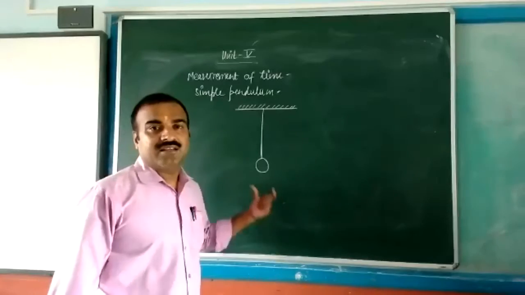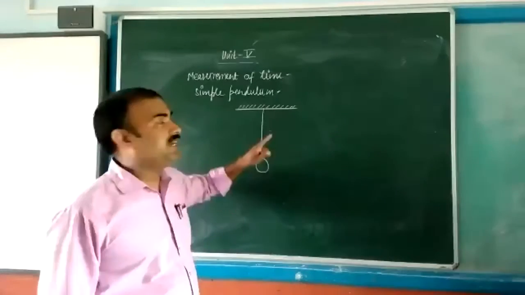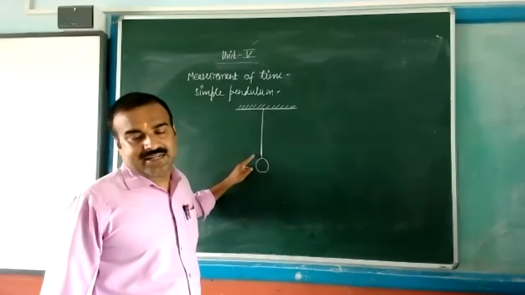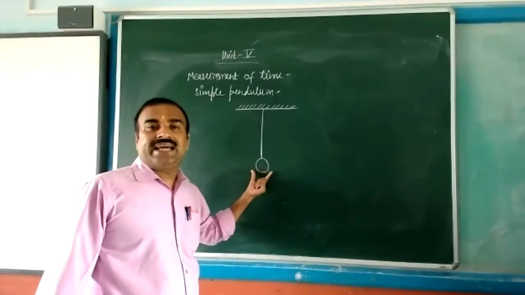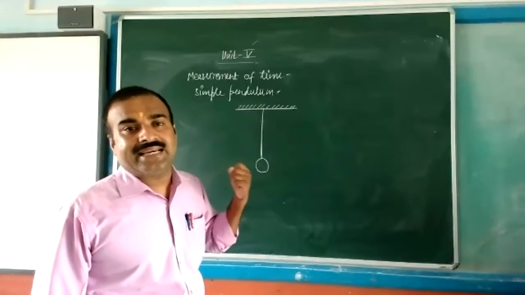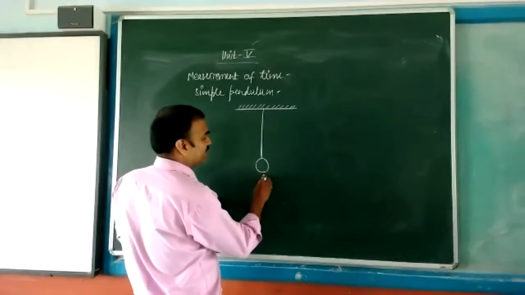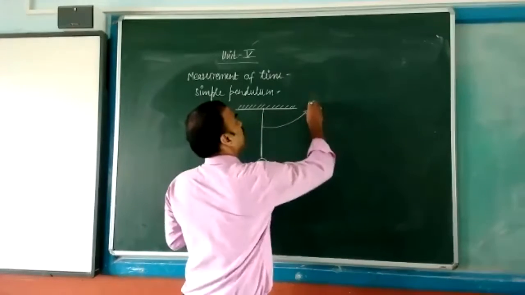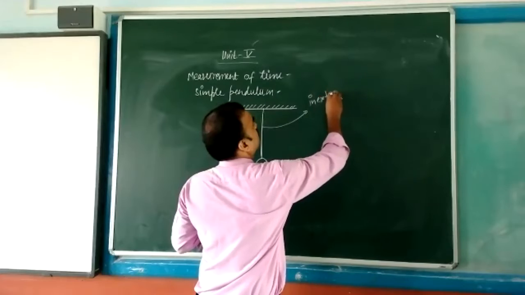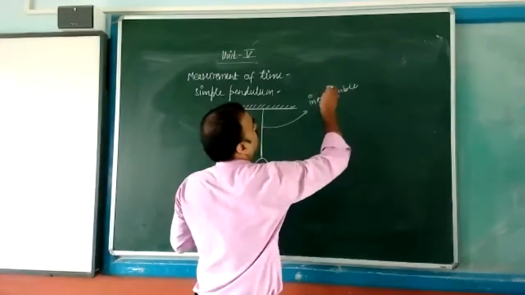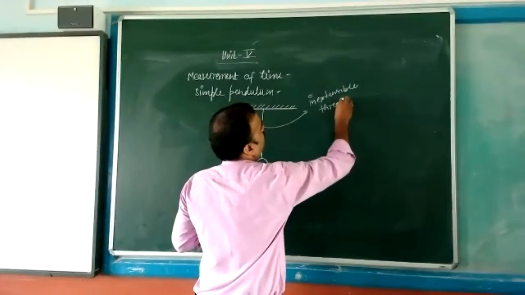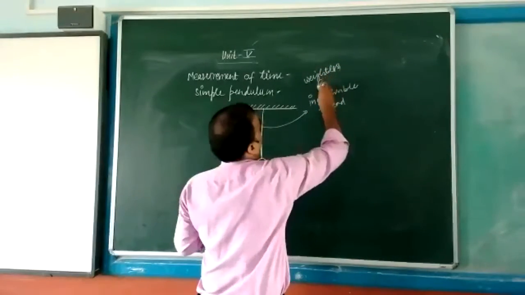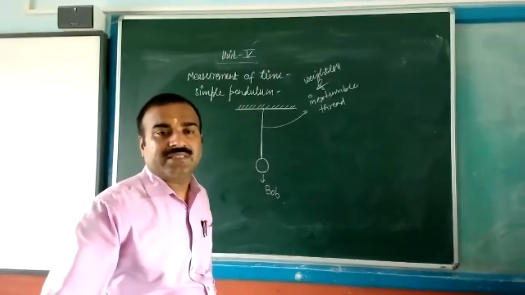Take a metallic sphere attached to a weightless and inextensible thread. The metallic sphere is also known as a bob.